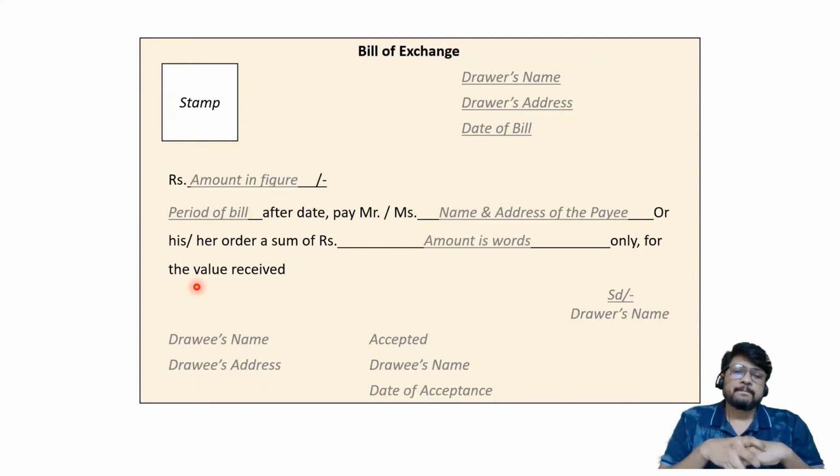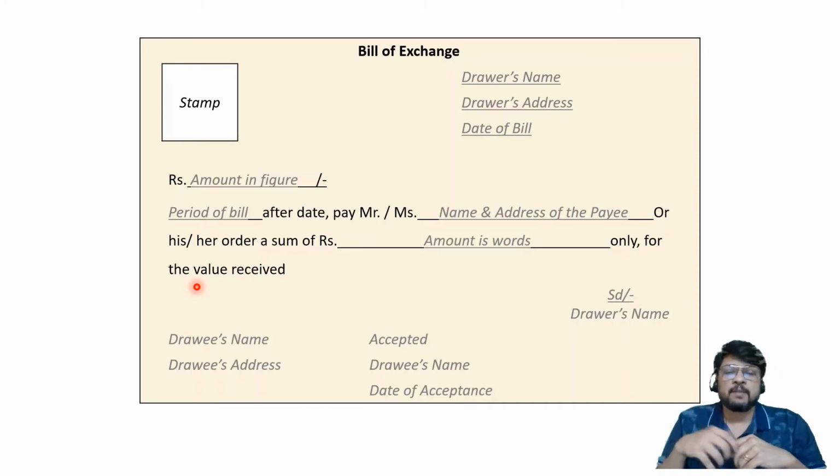It is something which is required to be avoided. That is called an accommodation bill. Without receiving value, if you are drawing the bill and the other party is accepting the same, obviously it is not possible unless there is a very fast friendship. Because I am not selling you anything, but still I am asking you to pay me. You can understand the situation. It's not very easy. That is called an accommodation bill. But in the 12th standard syllabus, accommodation of bills of exchange is not in your syllabus. That's why I'm not discussing it. If you're going to study CA Foundation, etc., then the topic of accommodation of bills of exchange will come. There I can specify that a bill of exchange is drawn without receiving any value.